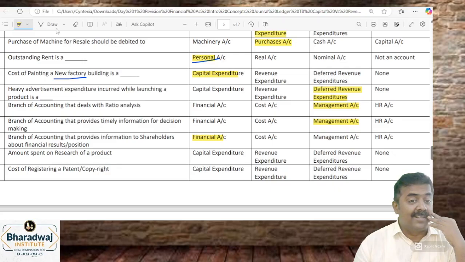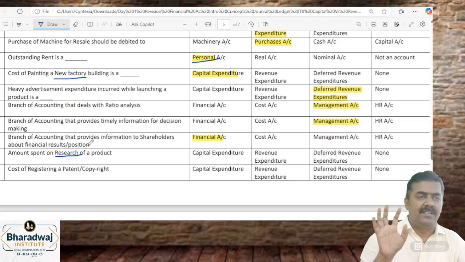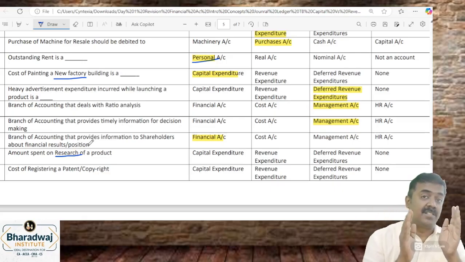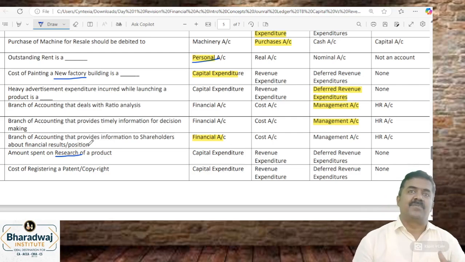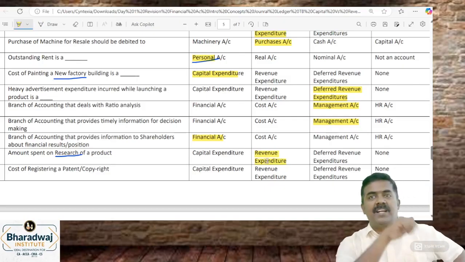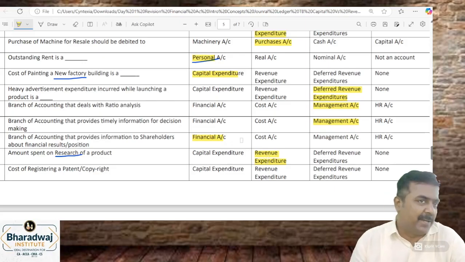Amount spent on research. ரெண்டு வேர்ட் யூஸ் பண்ணுவாங்க, ரிசர்ச் அண்ட் டெவலப்மெண்ட், R&D. ரிசர்ச்னா ப்ராசஸ் ஆஃப் ஃபைண்டிங் அர்த்தம். ரிசர்ச் இஸ் அ ப்ராசஸ் ஆஃப் ஃபைண்டிங். டெவலப்மெண்ட் இஸ் நதிங் பட் converting a successful research into a product. So research expense is a revenue expenditure. Development expenditure is a capital expenditure.